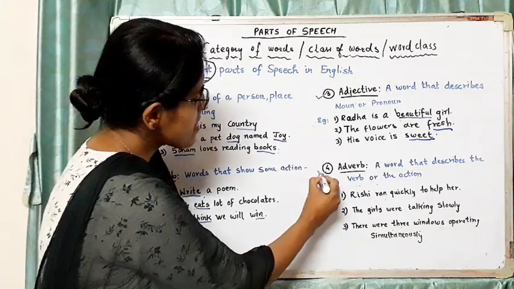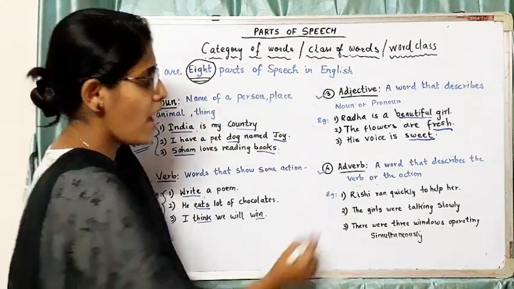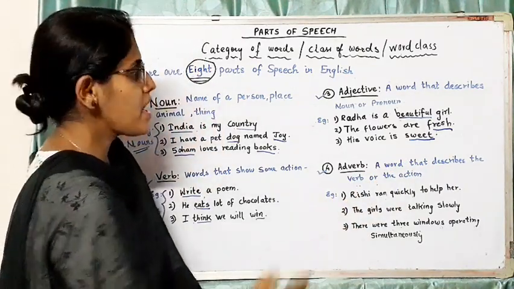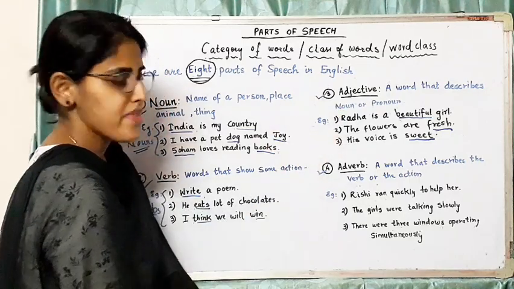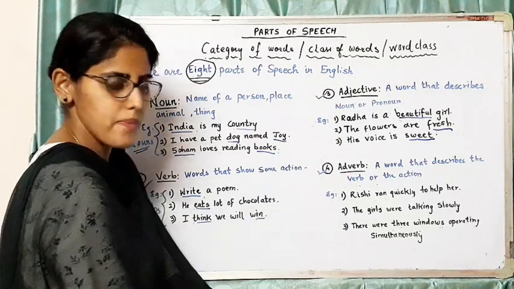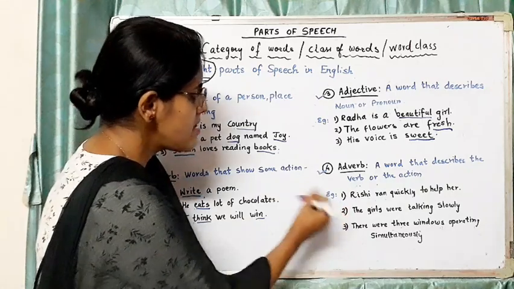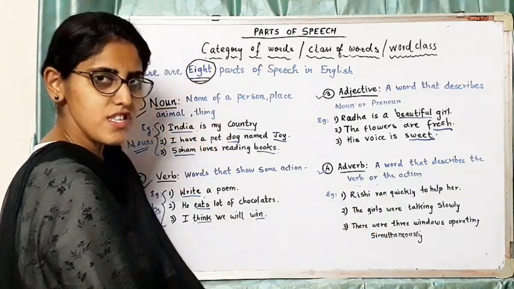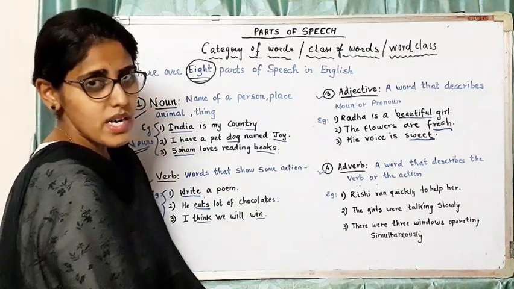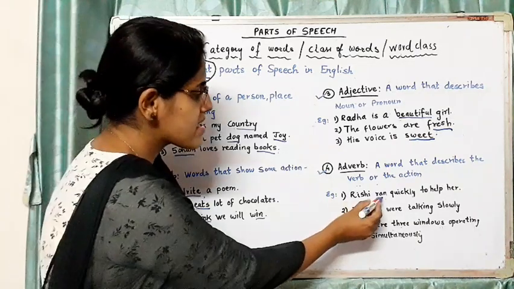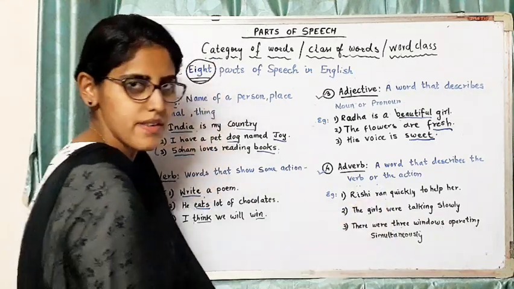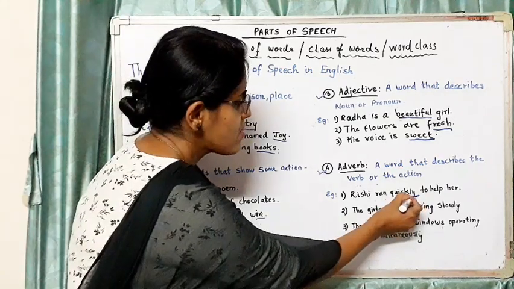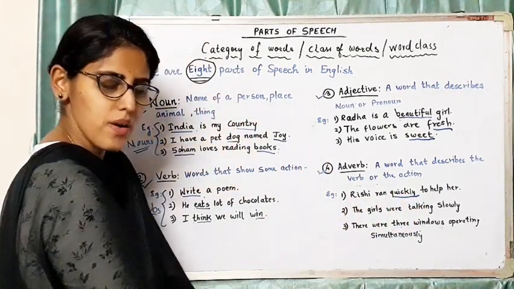The next part of speech is an adverb. A word that describes the verb or the action. The way an adjective describes a noun, an adverb describes a verb. Let us see through examples. Rishi ran quickly to help her. In this sentence, we are talking about Rishi. What kind of action is he doing? He is running over here. And how is he running? He is running quickly. So here, quickly becomes the adverb.